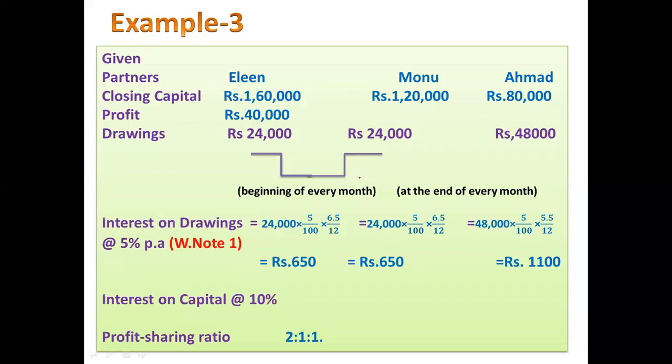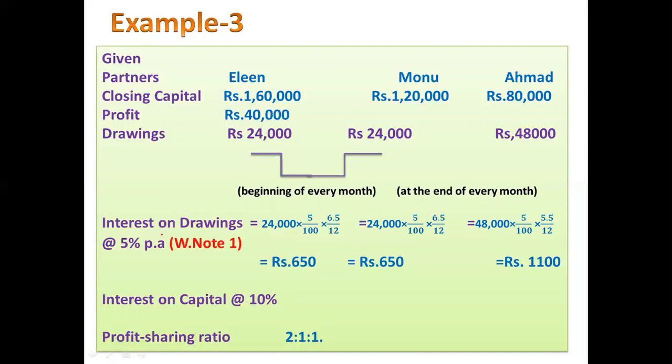So this is the information we have written: partner's name, their closing capital, profit which is given to us, drawing. In the question it is given that Eileen and Monu are withdrawing 24,000 per annum in equal installments, at the beginning of every month. And Ahmed withdraws 48,000 total per annum at the end of every month. So they have withdrawn this amount in equal installments, at the end of every month.